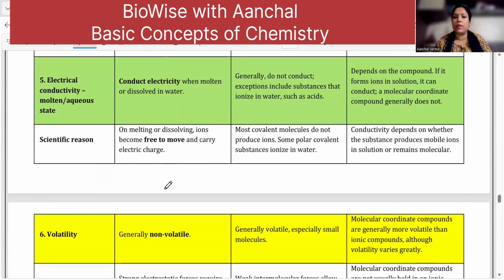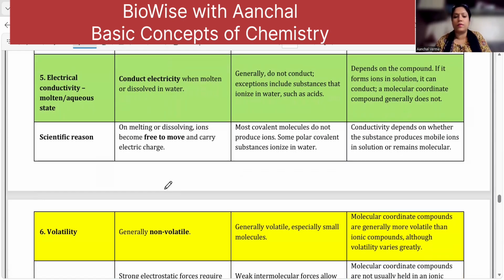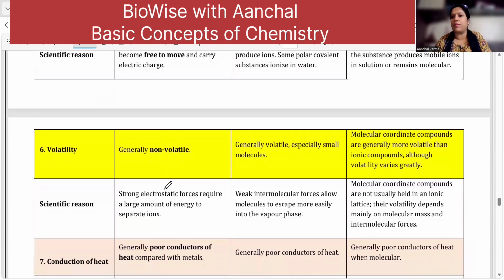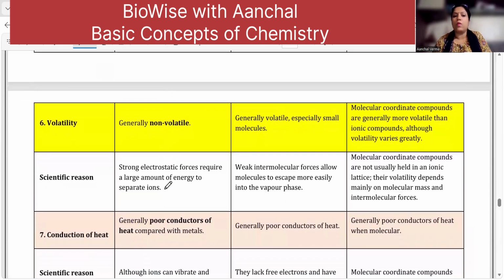Electrical conductivity, we have already discussed: an ionic compound conducts electricity when molten or dissolved in water. Generally, the covalent and the coordinate compounds do not conduct electricity. The reason is the same, that is, free and mobile ions.